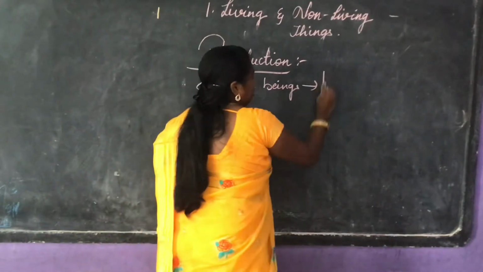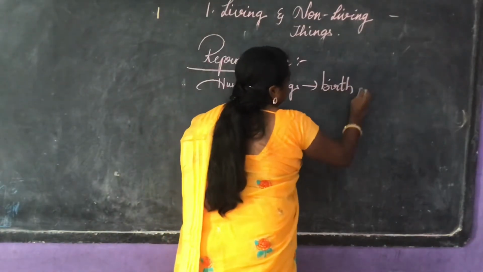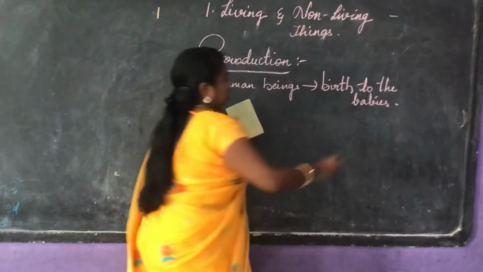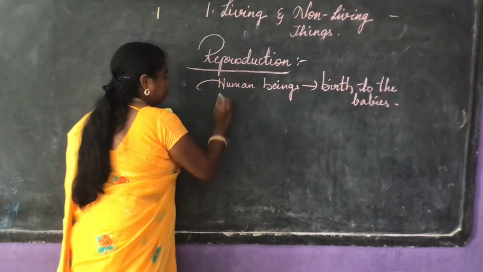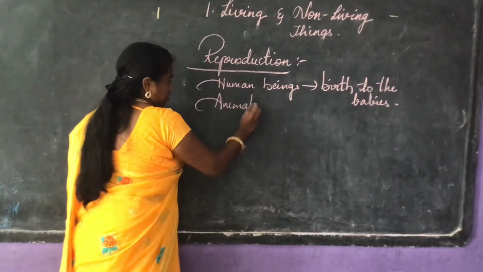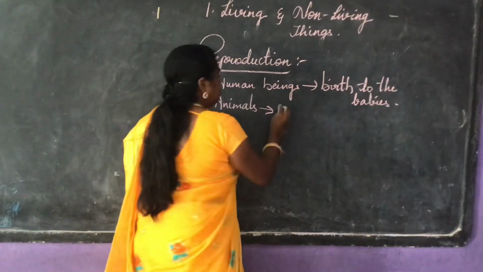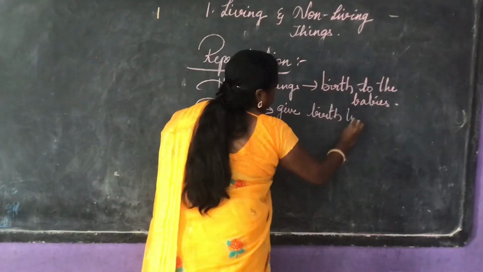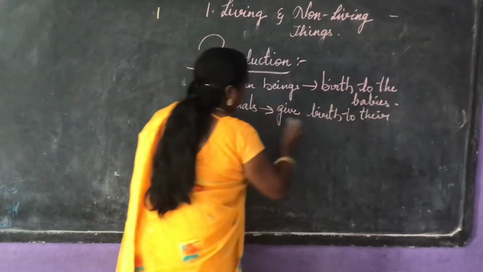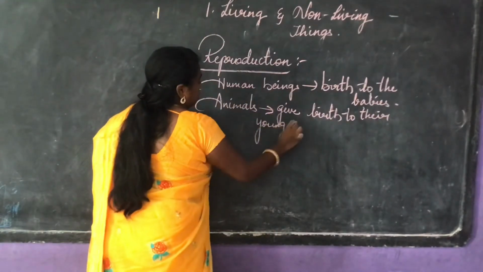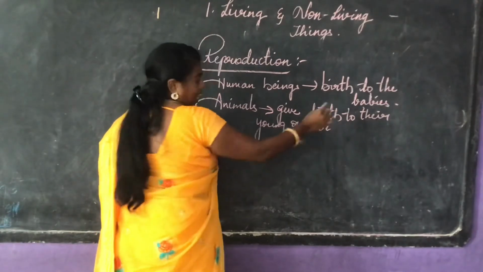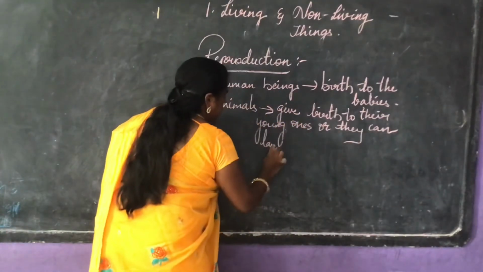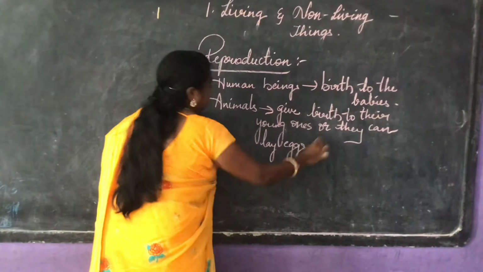Human beings give birth to babies, whereas animals give birth or they can lay eggs.